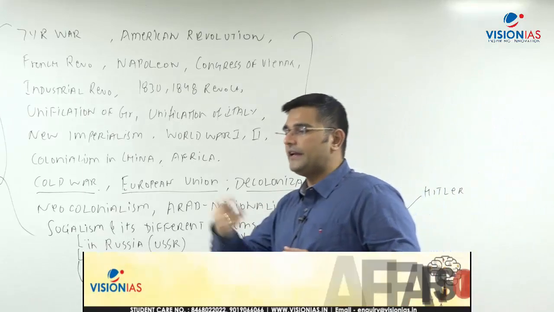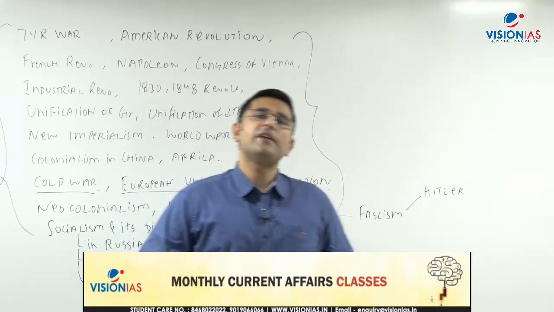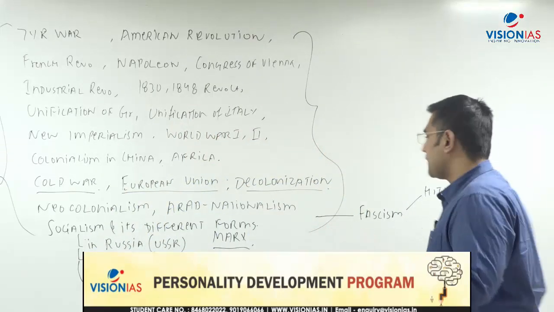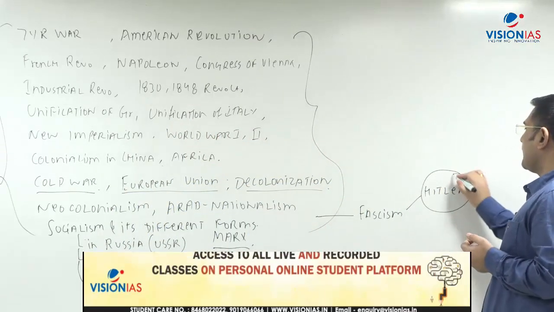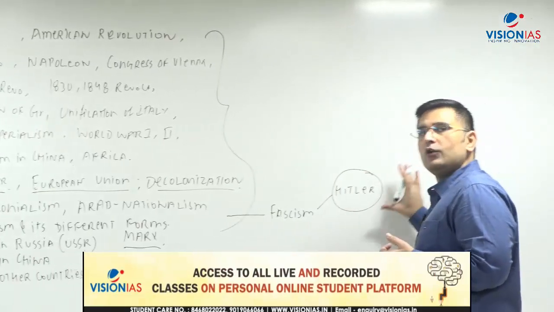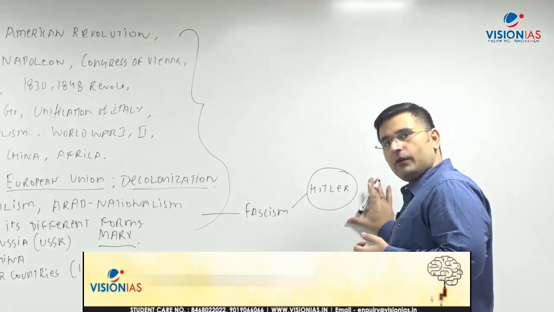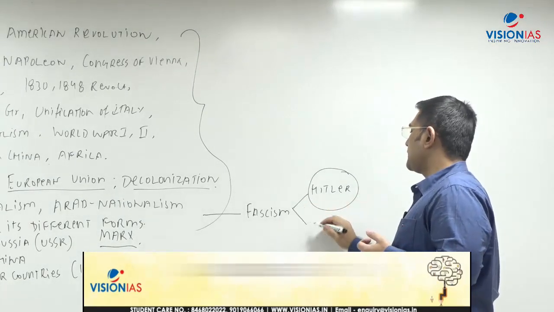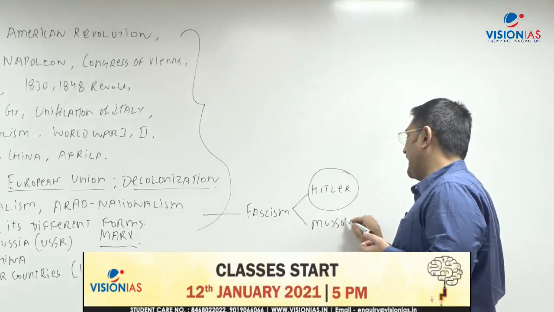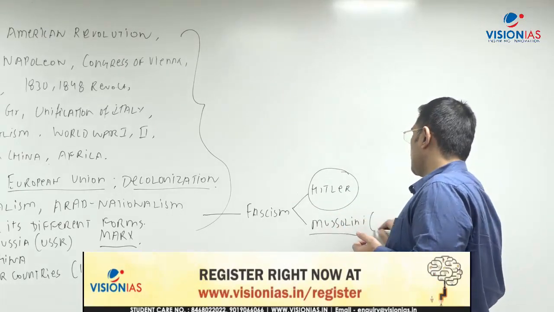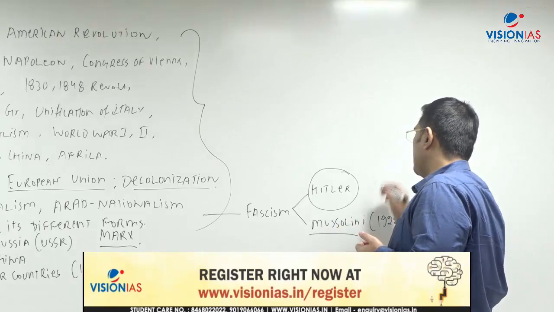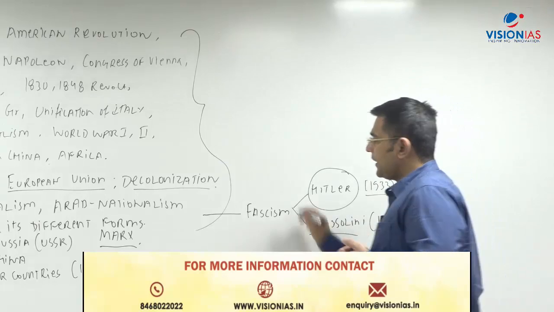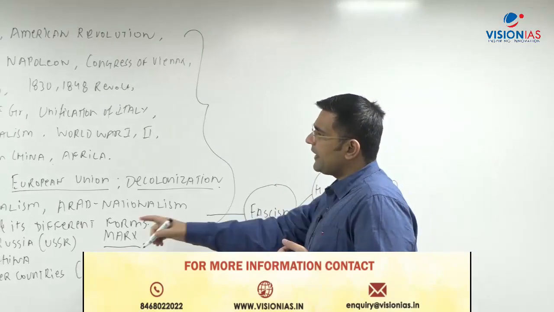It is basically a theory that can be extracted from the way in which Hitler, Mussolini, Franco, these kinds of leaders functioned, right? So here we talk about Hitler, exactly how he came to power and what set of policies he brought in. We will discuss his foreign policy as well, and we also discuss Mussolini. Obviously Mussolini is the elder brother of Hitler. Mussolini came to power in 1922. Hitler came to power in 1933. He became chancellor. Right. So therefore, we also discuss fascism, and then we compare the two.